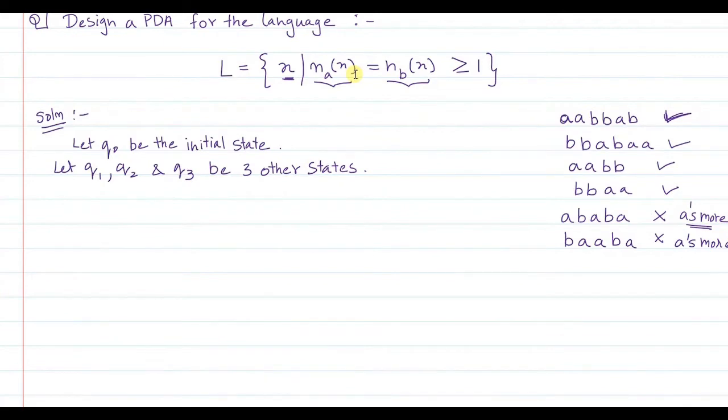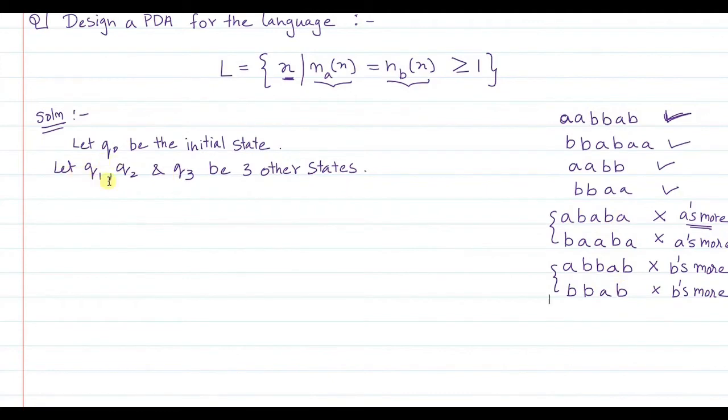Now it could be the other way around. For example, you may have a string wherein the number of B's can be more. This is also an invalid string, because here the number of B's is more. Also you can have a string starting with B where again the number of B's is more. So you have these kinds of strings, where here there are more A's, here there are more B's. These kinds of strings should be rejected.